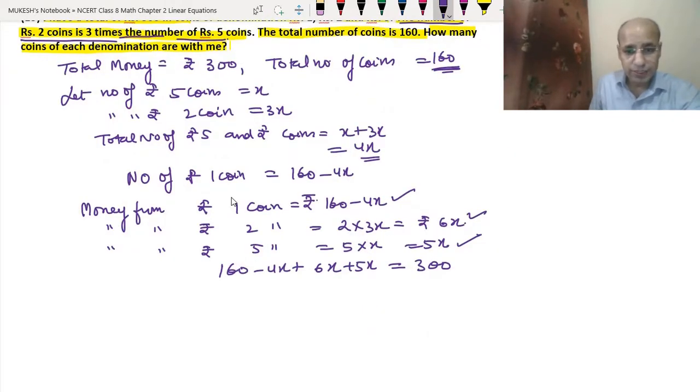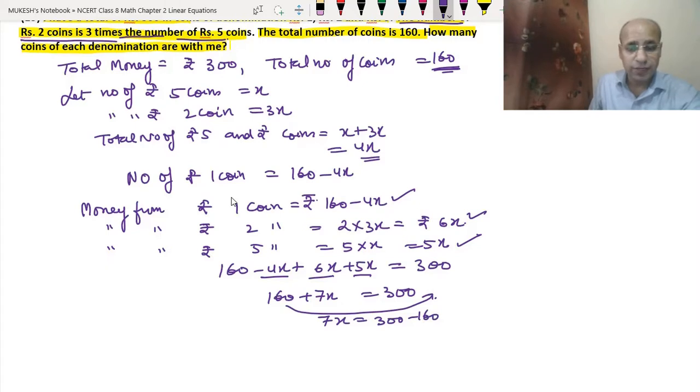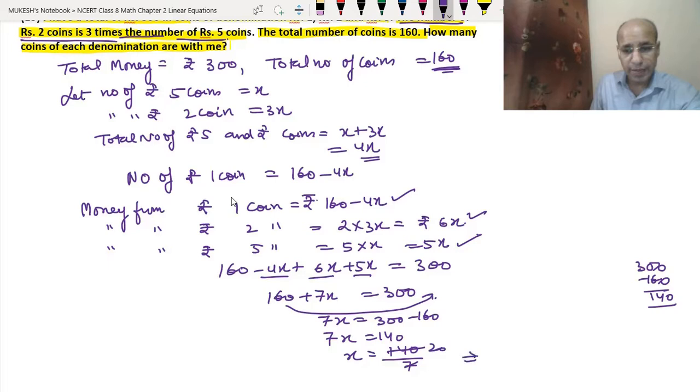See, minus 4x plus 6x means 2x, plus 5x means 7x. So 160 plus 7x will be equal to 300. Now this 160 will go to the other side, where it will be subtracted. So 7x equals 300 minus 160, and 300 minus 160 is 140. So 7x equals 140. So x equals 140 by 7, as 7 goes to the other side as a division. So we got 20, so x equals 20.